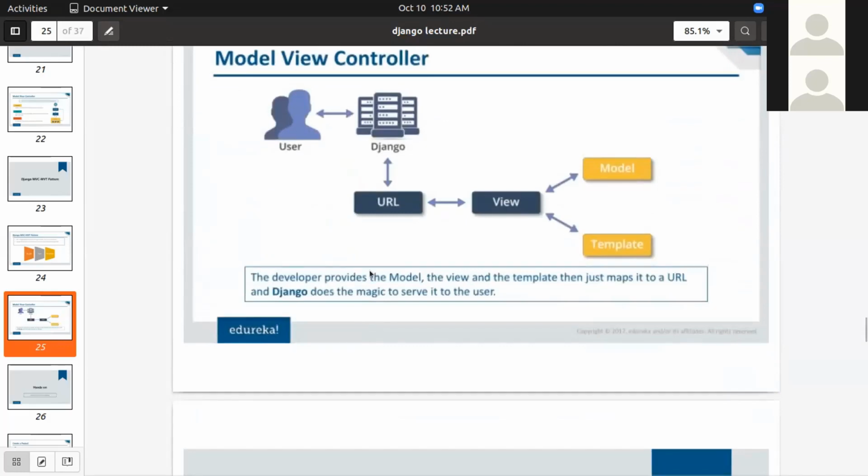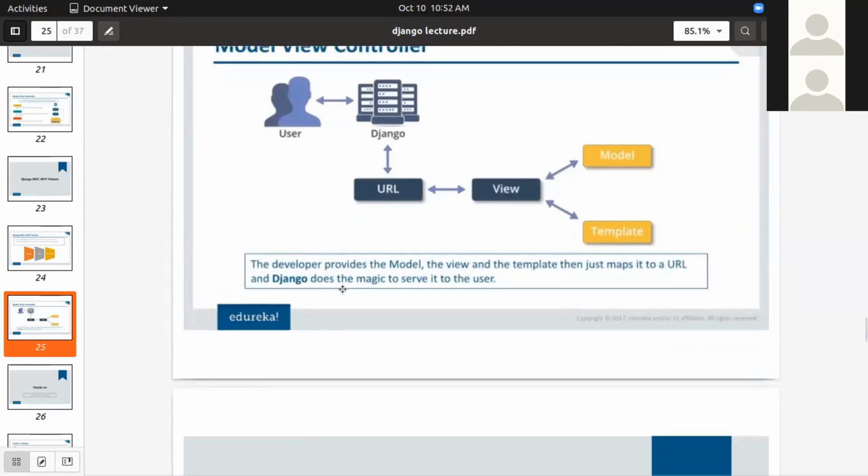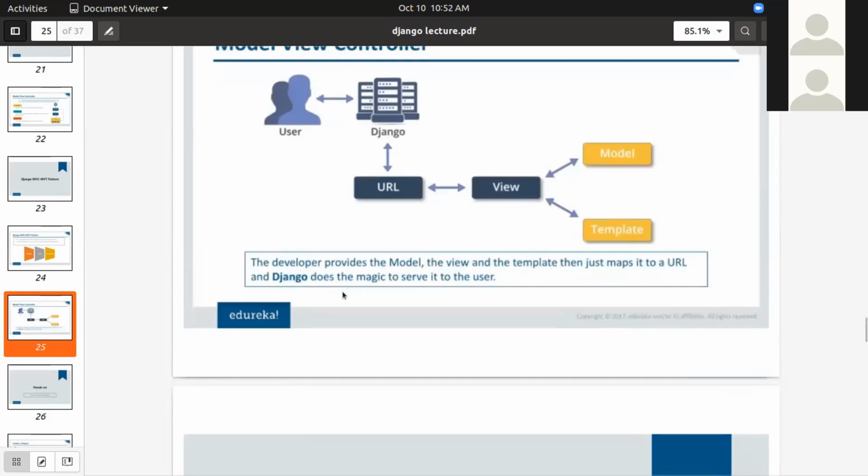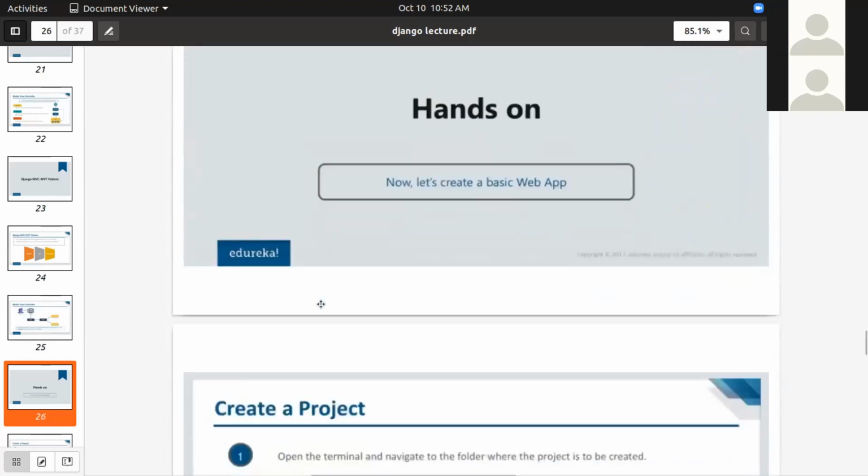The developer provides the model, the view, and the template, and then just maps it to a URL. And Django does the magic to serve it to the user. So this is what is done in the backend. In short, this is how MVC or MVT work.